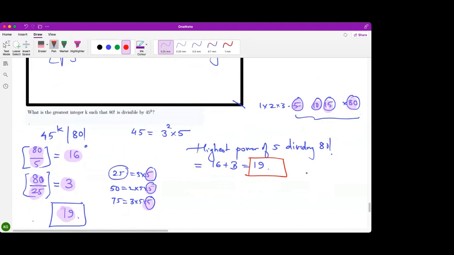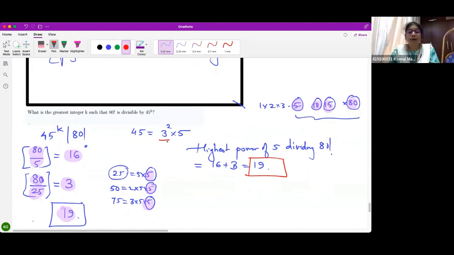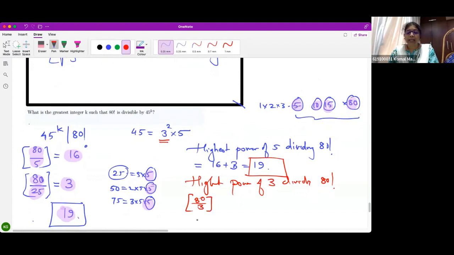No. Very good. Now I need to do it for 3 also. So the highest power of 3 dividing 80 factorial. Now, I'll do 80 divided by 3. That is how much? That will be 23. Correct? Okay. No, sorry. 26. Right? Okay. 26. Plus 80 divided by 3 square.